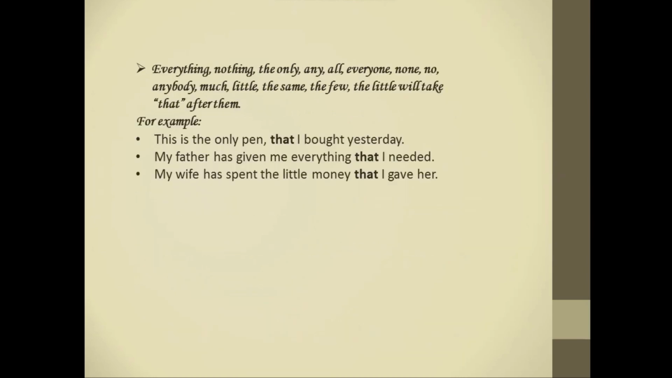Next, everything, nothing, the only, any, all, everyone, none, no, anybody, much, little, the same, the few, the little, will take that after them. For example, this is the only pen that I bought yesterday. My father has given me everything that I needed. My wife has spent the little money that I gave her. Here, you can see all these words come in these sentences, so we are using that.